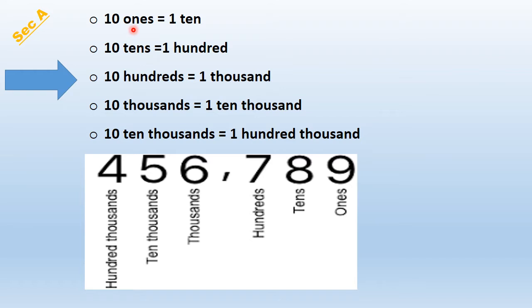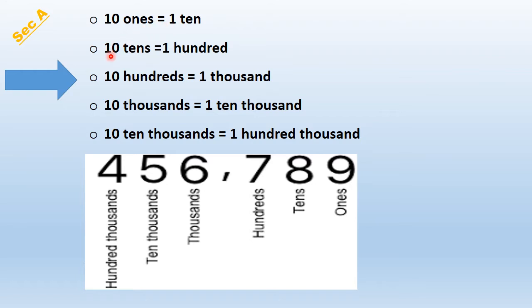How do you count in ones? You start from 1 and then you keep on counting 1, 2, 3, 4. So if you end up till 6, so 6 ones. If you end up till 7, so 7 ones, 8 ones, 9 ones. And when there are 10 ones, so 10 ones make 1 ten. 10 ones together they combine and make 1 ten.